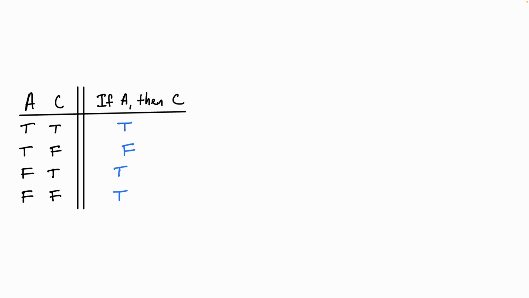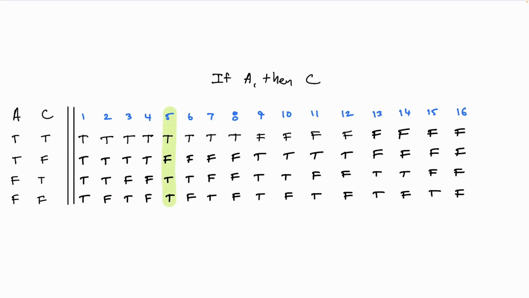Now, let's be clear about what the argument that we just looked at really shows. What it shows is that if we're going to say that the truth value of a conditional is determined by the truth values of its parts, that is, if we assume that one of these 16 theoretically possible answers must be correct, then we better say that the truth value of a conditional is determined by the truth values of its parts in the specific way indicated here, because none of the other options are viable.